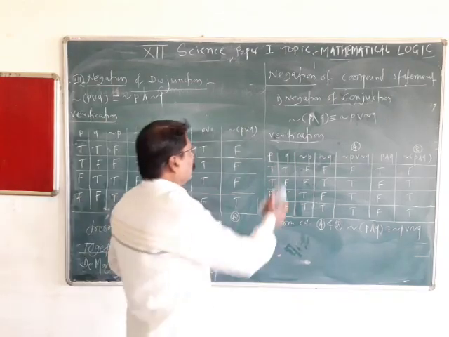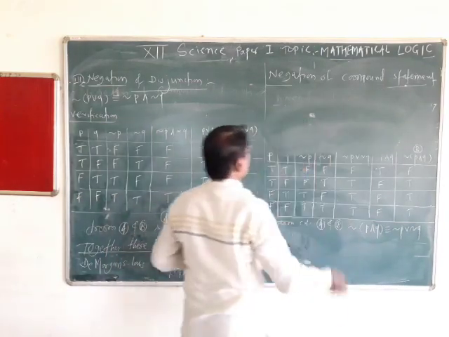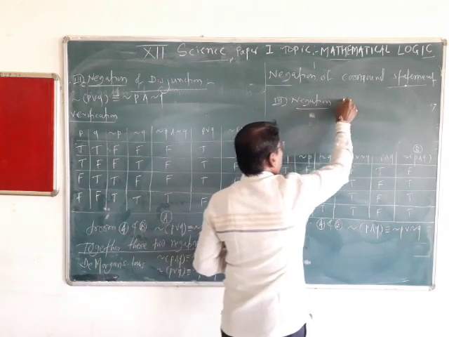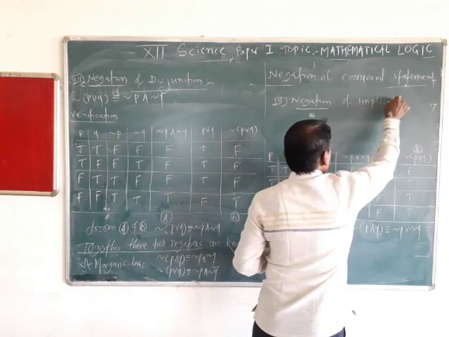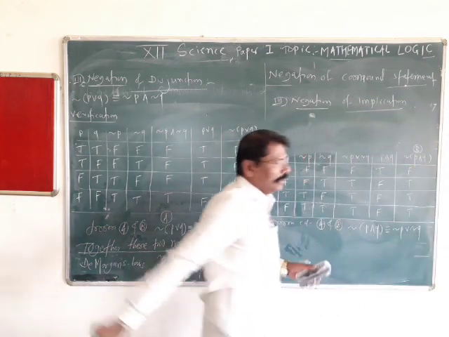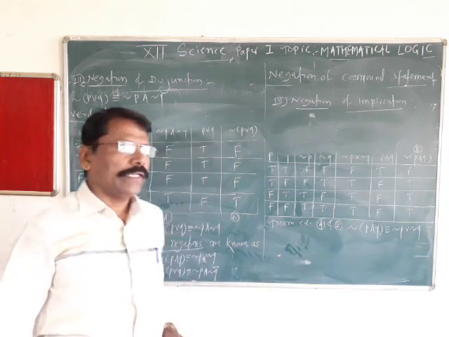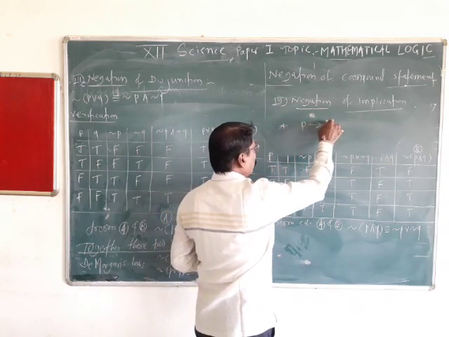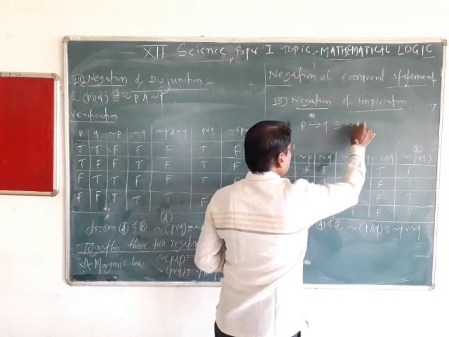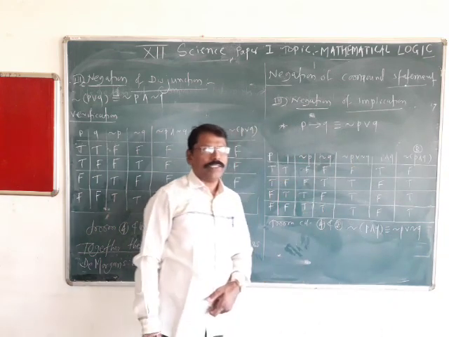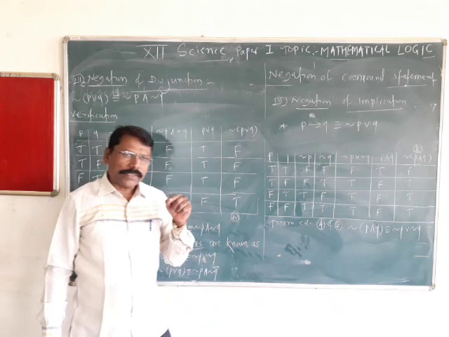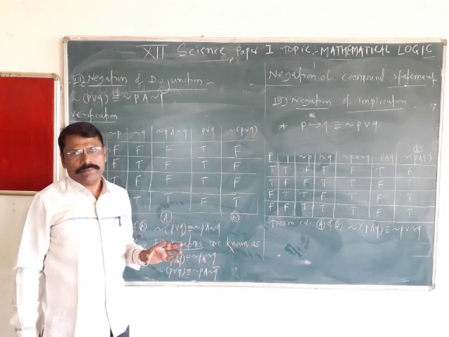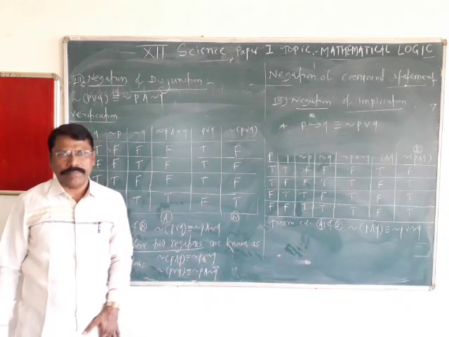Third, negation of implication. Now, before going to introduce negation of implication, I would like to prove by statement pattern what is the relation between implication and disjunction. Because De Morgan's law is applicable only on and, or, not on any other compound statement.